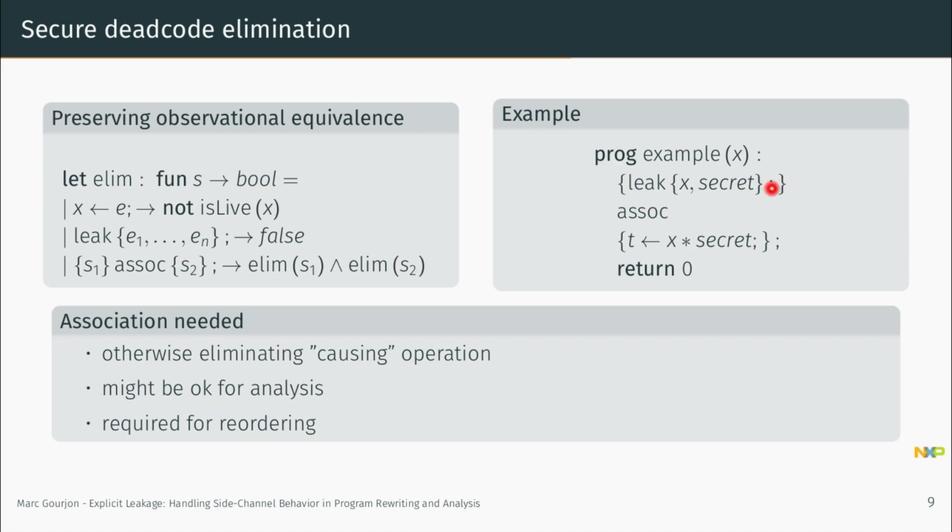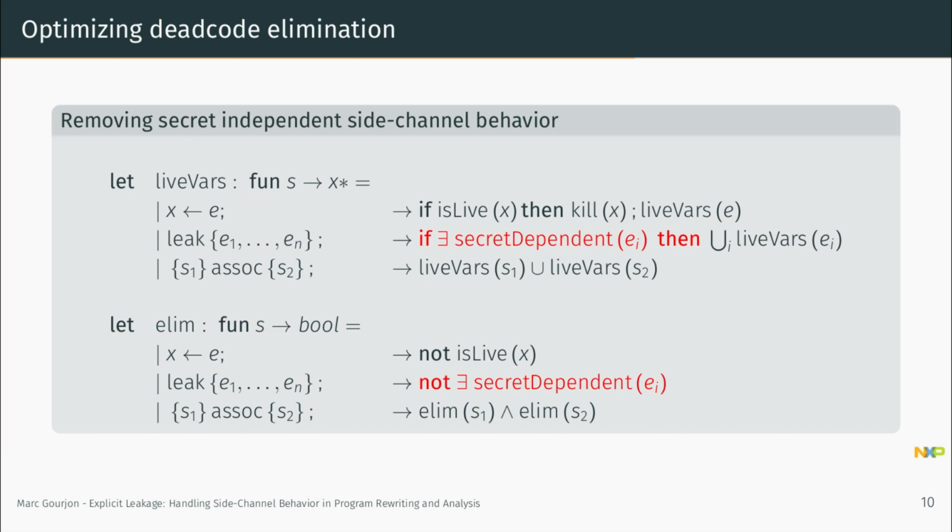This would be okay for analysis, but since the causing operation is now removed, this might get us into trouble if we look at passes which come later on, for example, reordering or lowering. So therefore, the ASOC is used to bind leakage and semantic actions, and therefore prevents that one is removed without the other. This can quite easily be adapted, for example, to remove secret-independent sidechannel behavior and not preserve observational equivalence. And this is simply based here on taint information to remove leakage when it is not secret dependent.